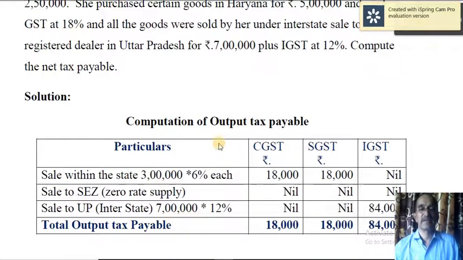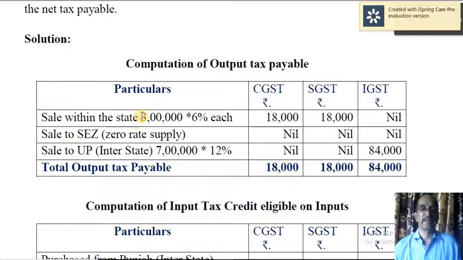So here first, computation of output tax payable. Sale within the state, so 3 lakh into 6%. So 12% totally GST, but divided into 6% each. So 18,000 and 18,000 and nil. Sale to special economic zone, I already told it is zero rated supply, so no tax amount here. Then sale to UP, that is interstate supply or sale. So here only IGST is applicable, therefore 12% of 7 lakh is 84,000. So 18,000, 18,000 and 84,000.